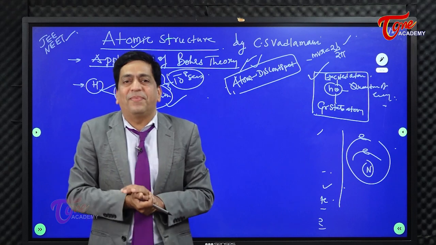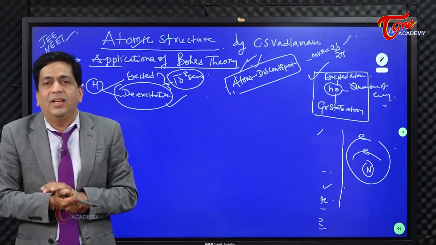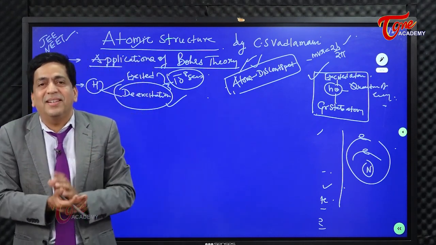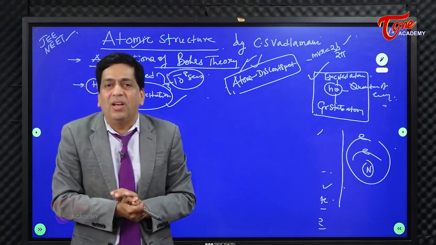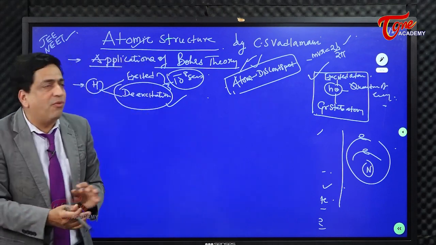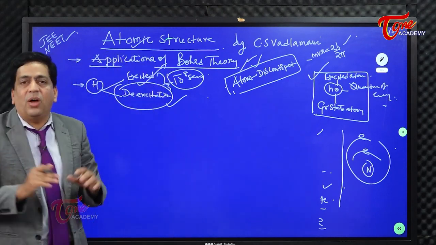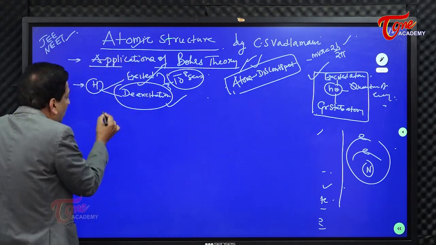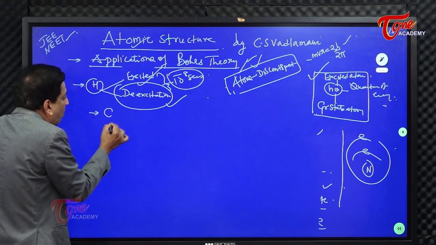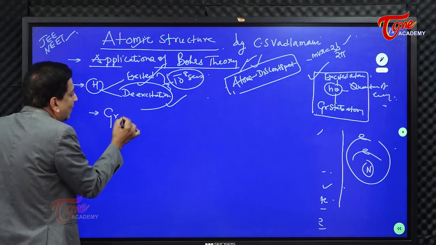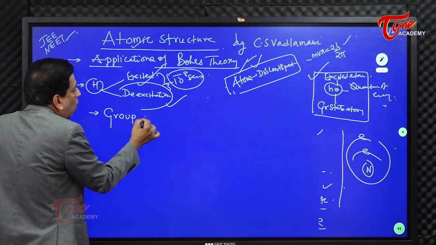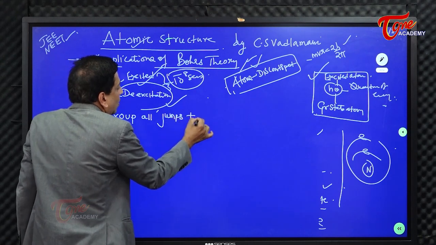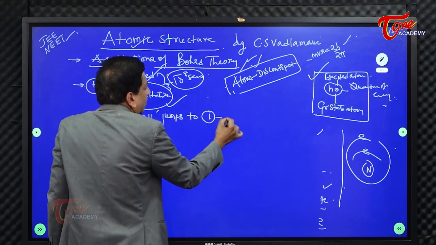I'm surprised, rather. Look into the keen observations of what people do. There is something in it, because normally simple things are ignored. Look at what people have done. They have forgotten about the excited state now, and they are focusing on the de-excitation process. What they are doing is grouping all jumps to the first energy level.